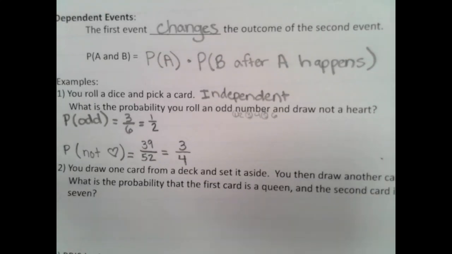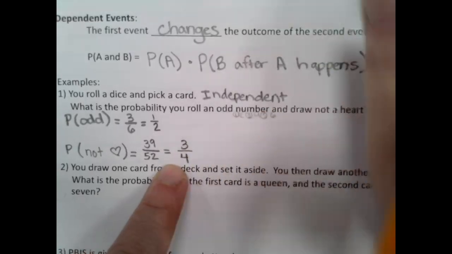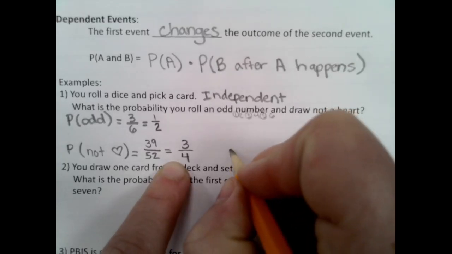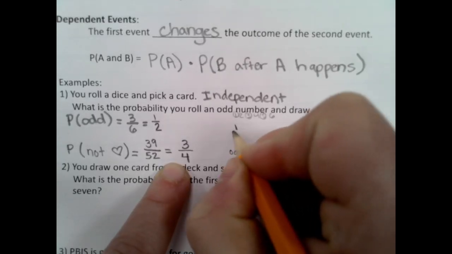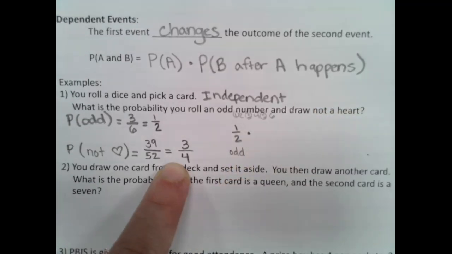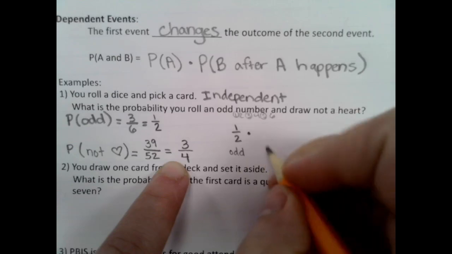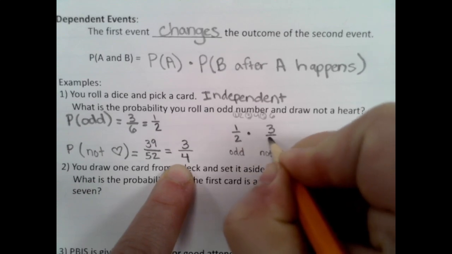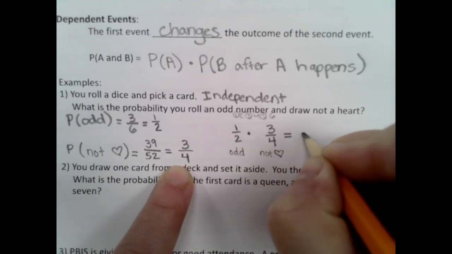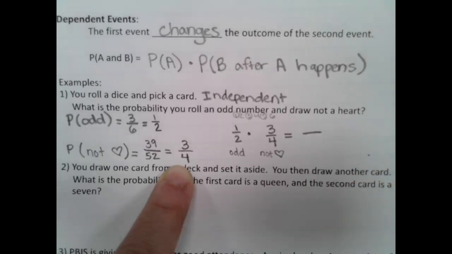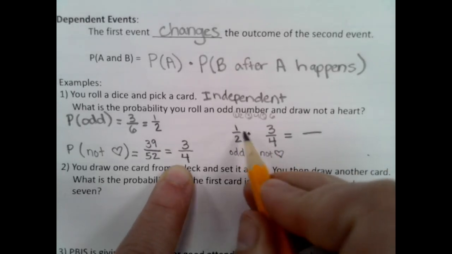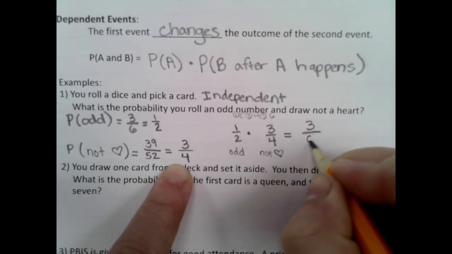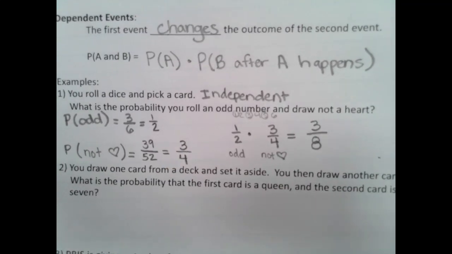All right, so for our answer here, when we do this, we're going to take our probabilities. So we have our probability of our odd times our probability of our not hearts. So I'm going to take my odd, my 1/2, times my not heart, which is 3/4. Now you can use a calculator to do this. When you multiply fractions, it's pretty straightforward. You multiply straight across. So 1 times 3 is 3. 2 times 4, 8. So 3/8.